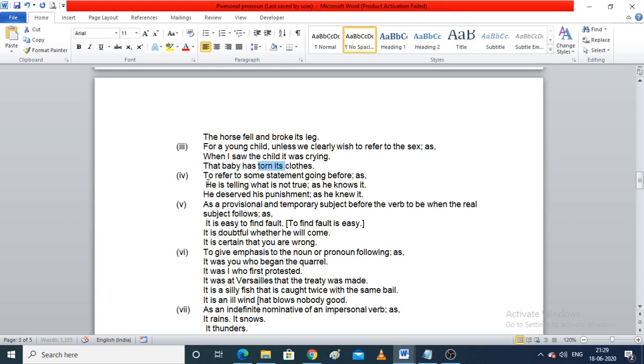Now the fourth point: to refer to some statement going before. He is telling what is not true as he knows it. We have already stated the statement, and then we are saying as he knows it. So we are referring to some statement which has gone before. At that moment, we have to use it. The fifth use is as a provisional and temporary subject before the verb to be, when the real subject follows.